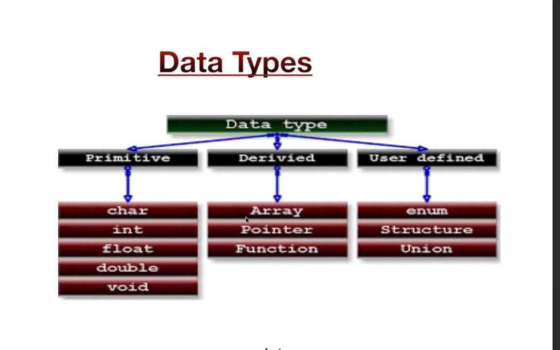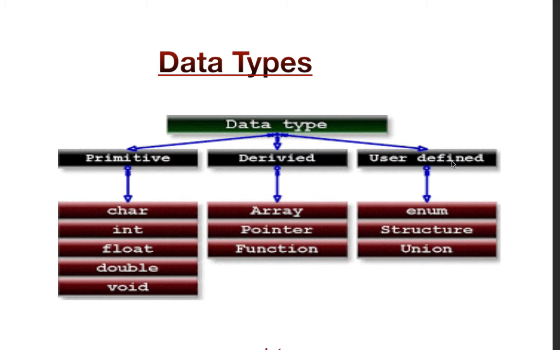Now, what is meant by a derived data type? Derived means something which is taken from other things. So derived data types are derived from the primitive data types, and they are array, pointer, and function. We will study them in upcoming videos.